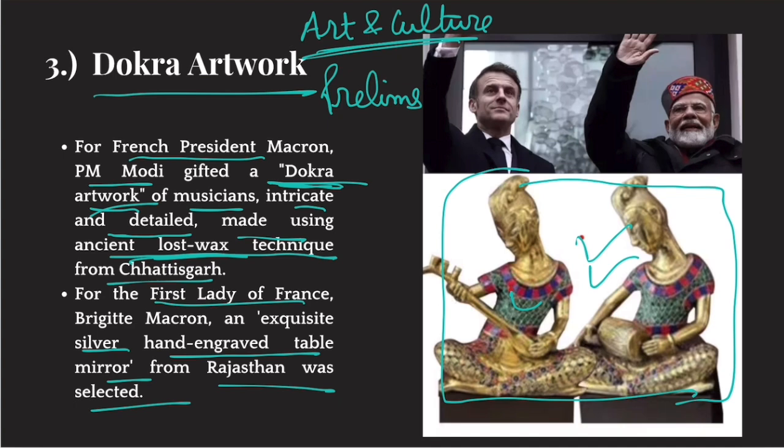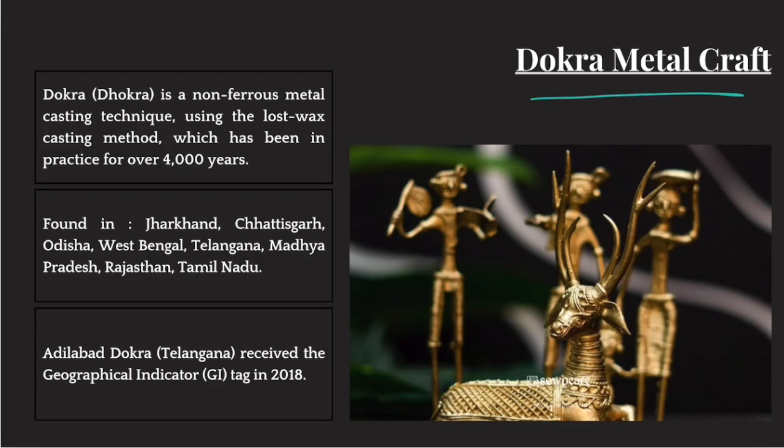All right. Now, what is Dokra metal craft? Okay. So Dokra or Dhokra is a non-ferrous metal casting technique, that means only non-iron metals can be made through this technique. It uses the lost wax casting method, which has been in practice for over 4,000 years.